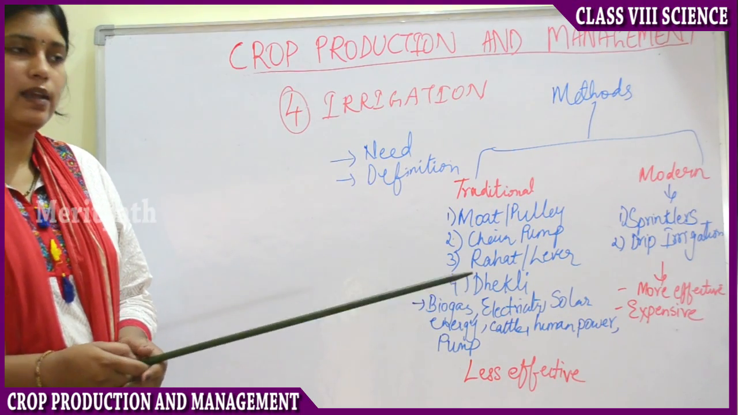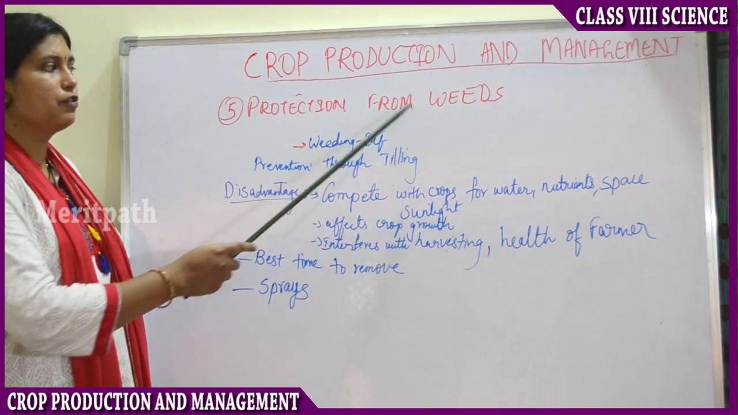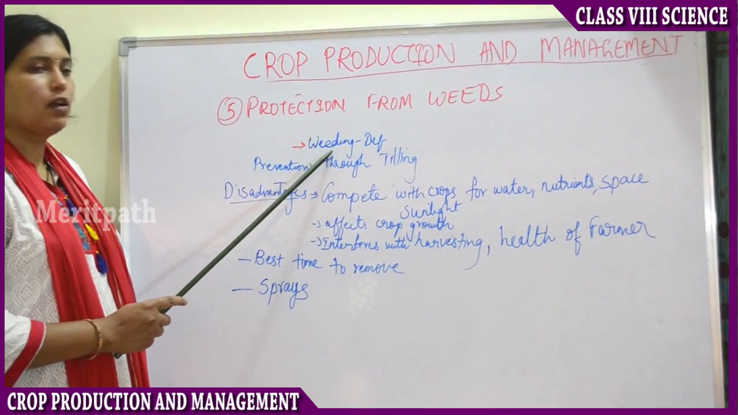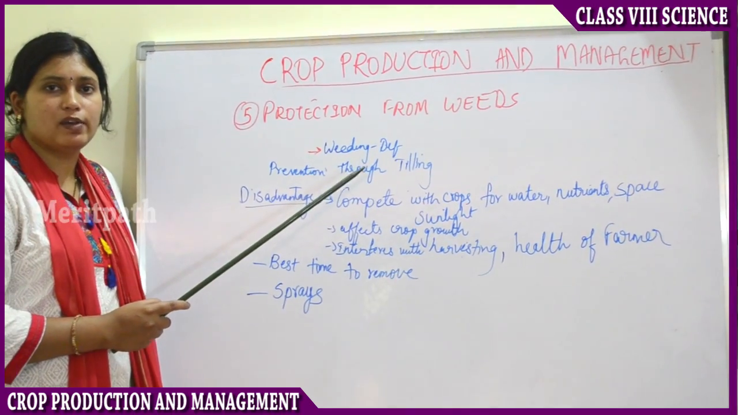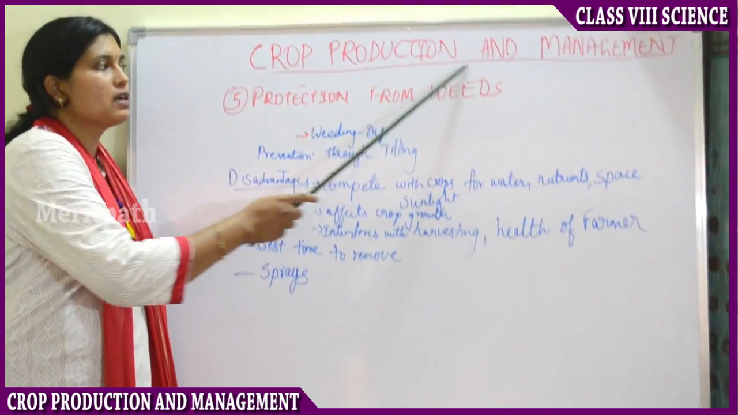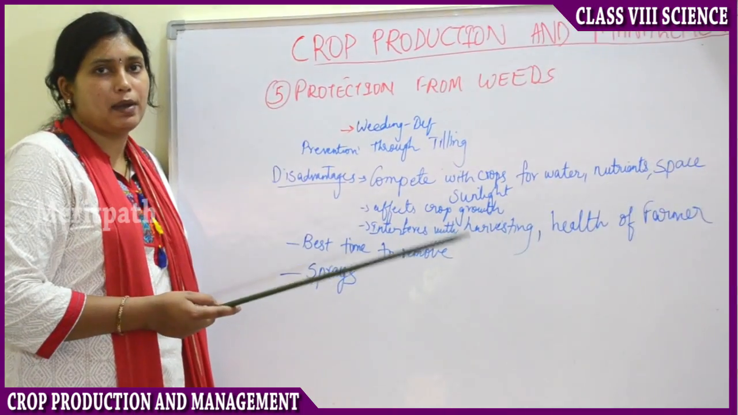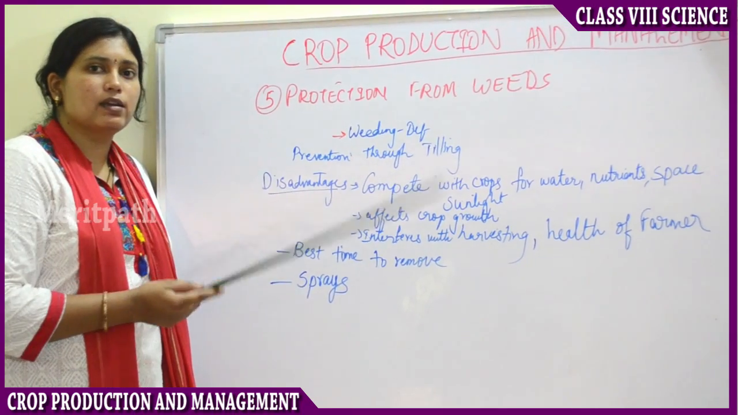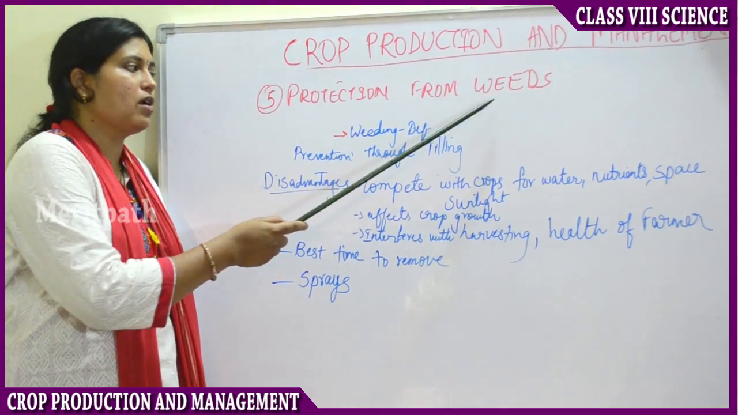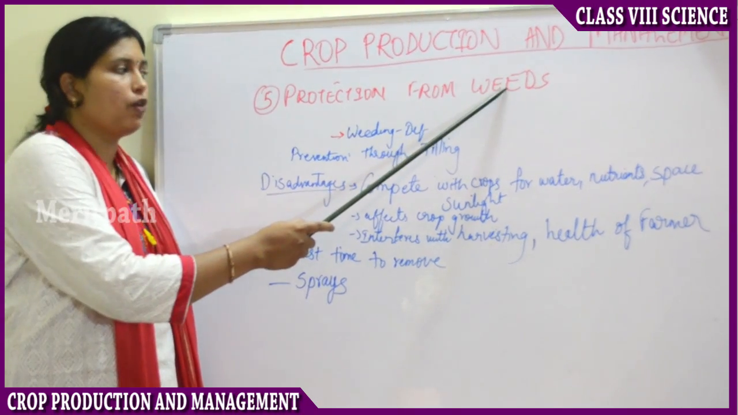Now let's move to the next step, that is protection from the weeds. So what is the definition of weeding? The removal of weeds from a crop is called weeding. So what do you understand by weed? Weed is nothing but an undesirable plant or an extra plant. So weeding is nothing but the removal of weeds from a crop.